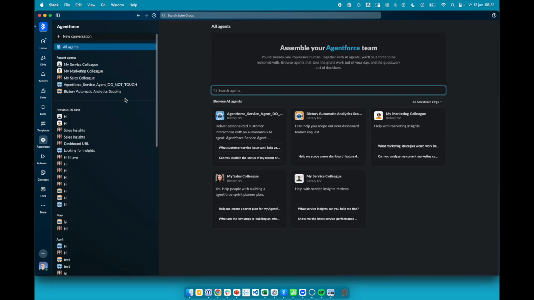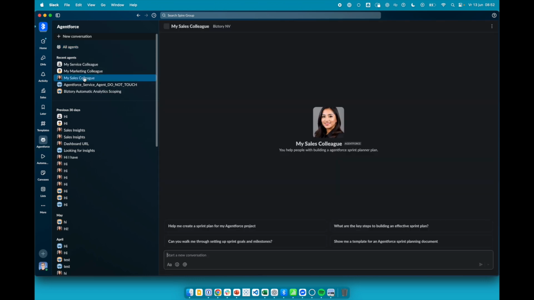Now you can take all of these 2 or 3 steps further, making use of Agentforce. Agentforce allows you to interact with your data in a very easy way using GenAI. For example, here I have 3 personal agents. I have my sales agent who can provide me with insights from within Slack. I can ask her, can you give me the sales insights dashboard, please?